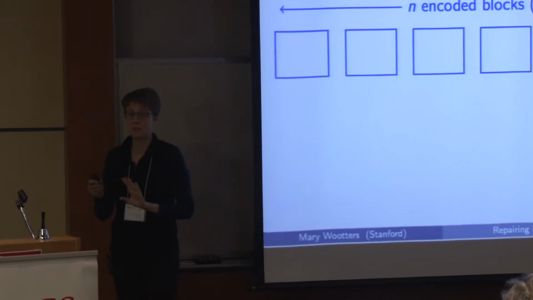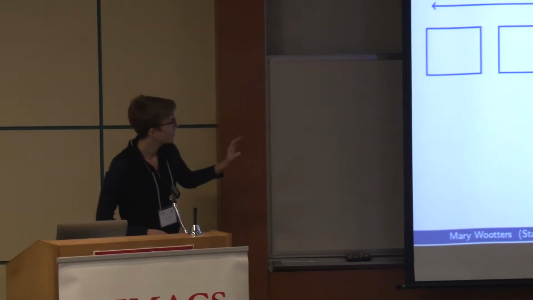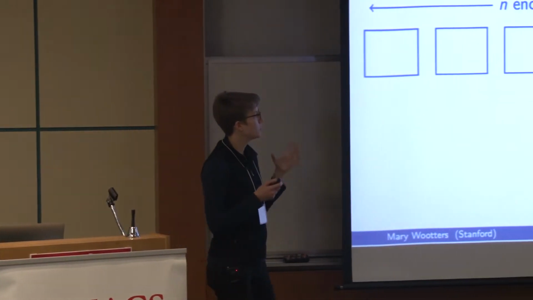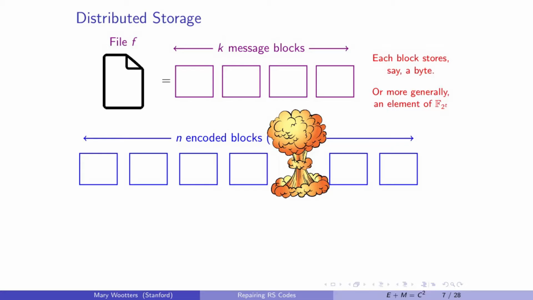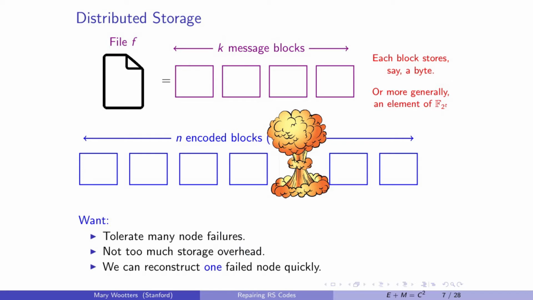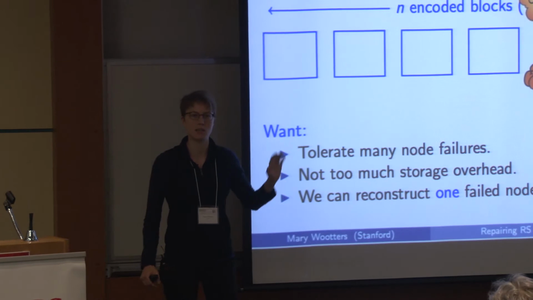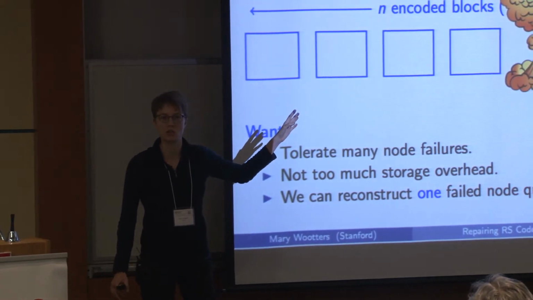You can play with this assumption, but for now, that's what they do. Okay, and we want to encode this with redundancy so that the things that we wanted on the previous slide hold. So in particular, a node might get destroyed, and we want three things. So we want to tolerate many node failures. So it might be that not just one node gets destroyed, but many.